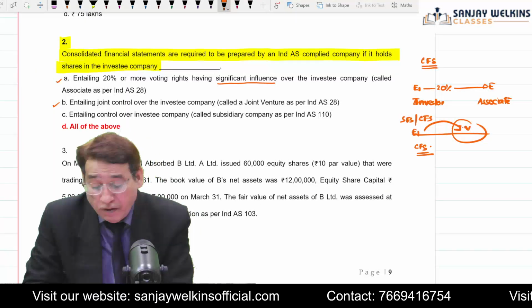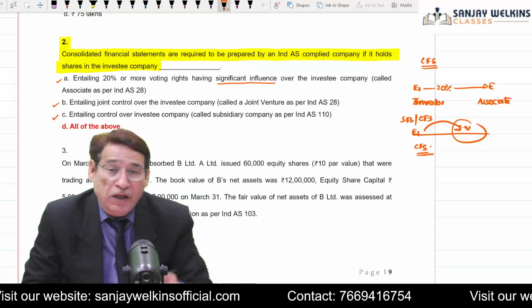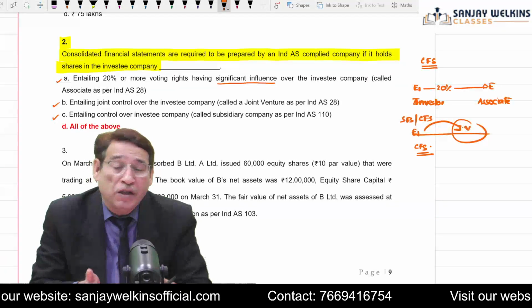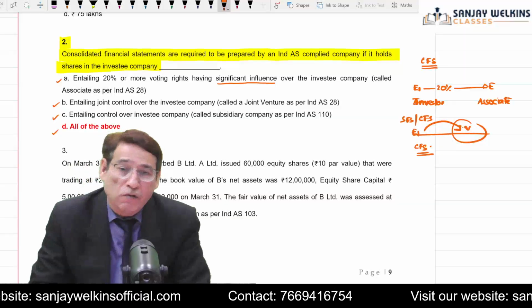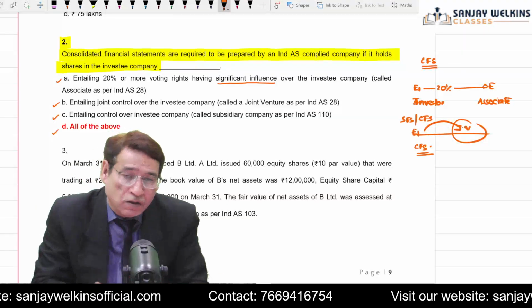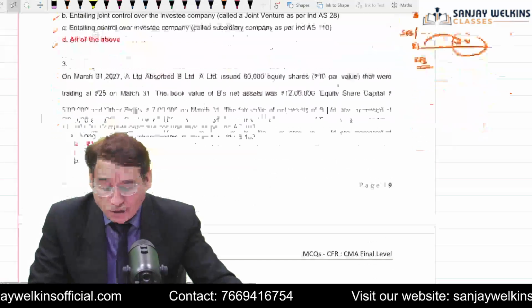Is it clear to you? So, entailing control over the investee company, and the investee company is our subsidiary company, that means we are having more than 50% stake. So in this case, your answer will be all of the above. That means in all these situations, the investor entity will have to prepare the consolidated financial statements.